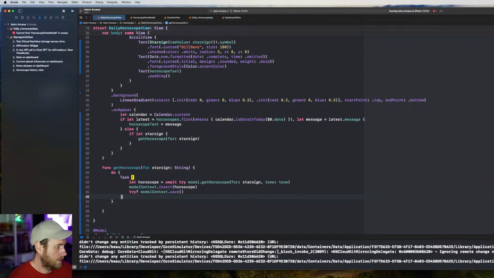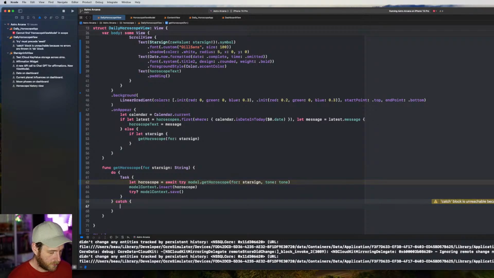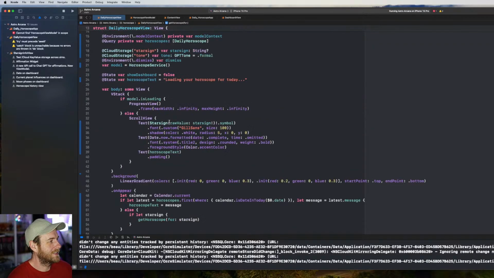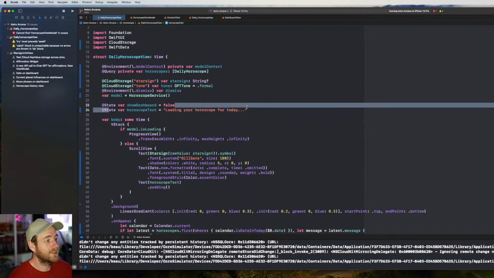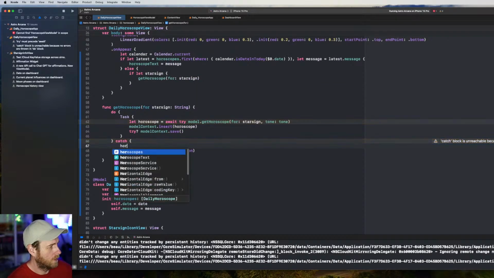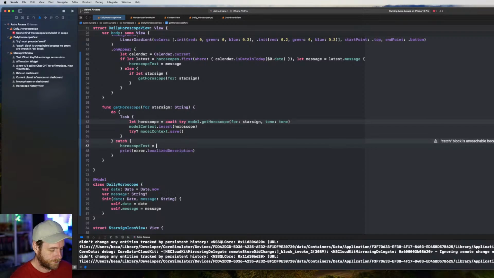Let's grab this, and we've got catch. And the cool thing about having this down here is that now we can set an error message if we wanted to. So right now I'm just going to print the error localized description. But we can even set the horoscope text and just say, hey, we could not load. Let's do that. Scope text.